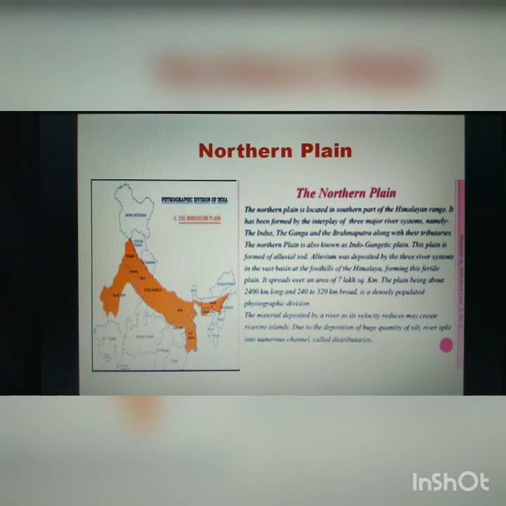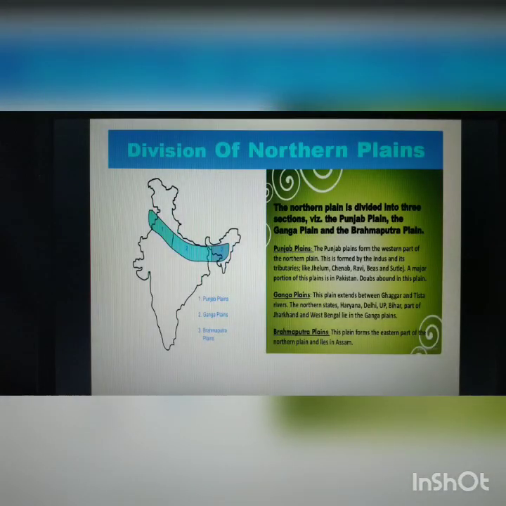The northern plains are divided into three sections: the Punjab, Ganga and Brahmaputra plains. The Punjab plain forms the western part of the northern plain. It is formed by the Indus and its tributaries like Jhelum, Chenab, Ravi, Beas and Satluj. A major portion of the plains is in Pakistan. There are doabs in these plains. What is a doab? It is land between two rivers.